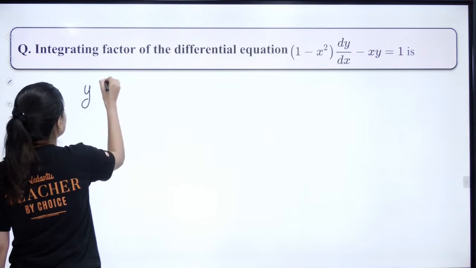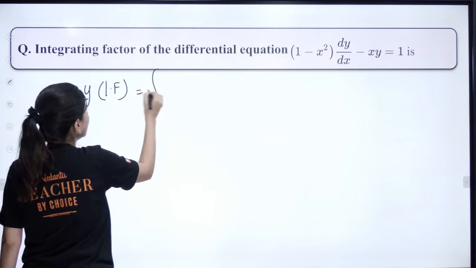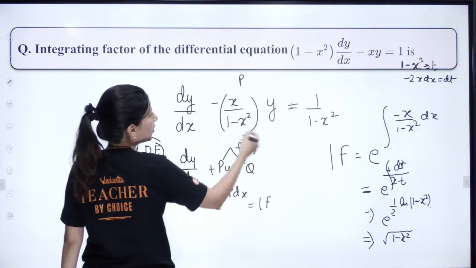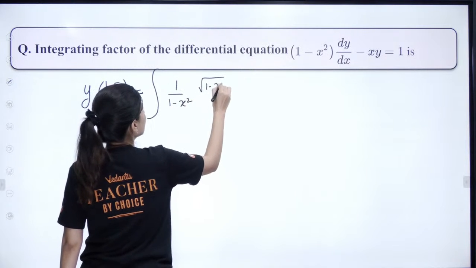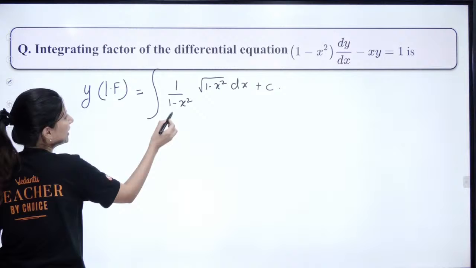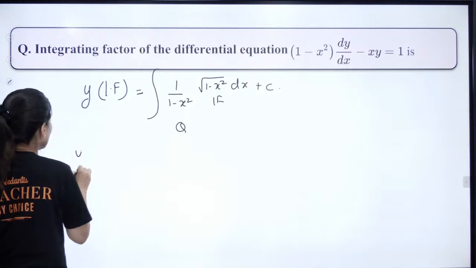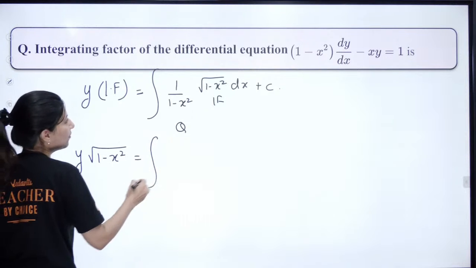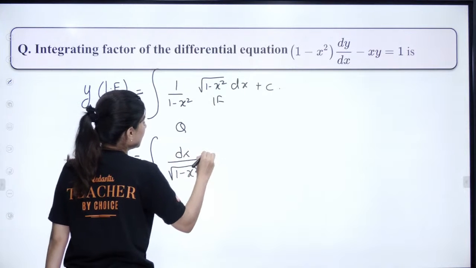So y multiplying integrating factor is equal to the integral of q. Q is what? Can you tell me q? 1 upon square root of 1 minus x square. So this is your solution: y multiplying integrating factor equals the integral of q multiplying integrating factor into dx. So y square root of 1 minus x square is equal to, now we have what? The integral of 1 upon square root of 1 minus x square dx plus c.